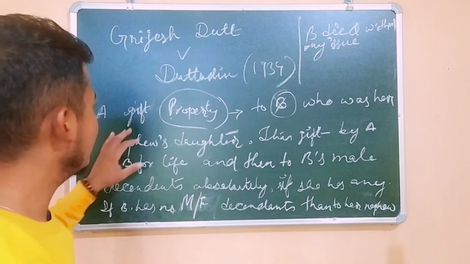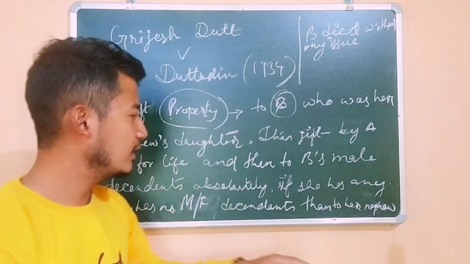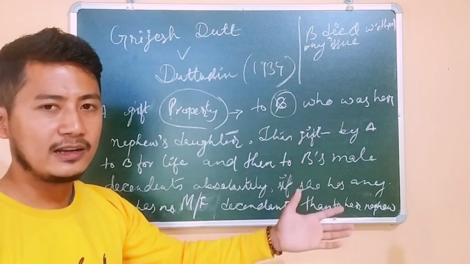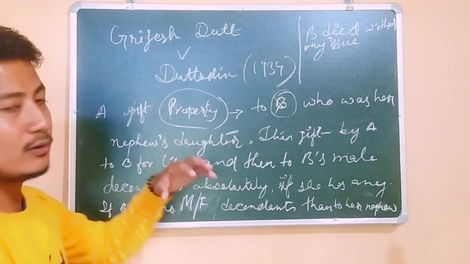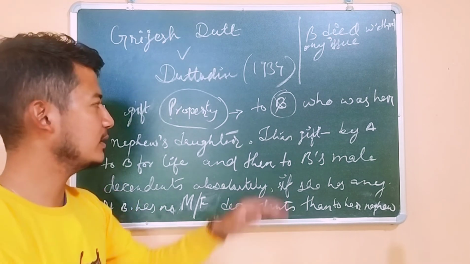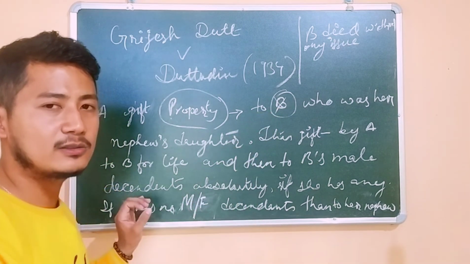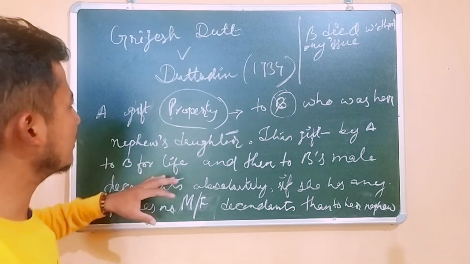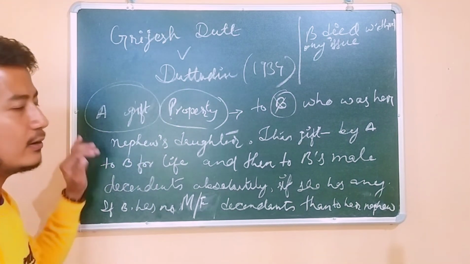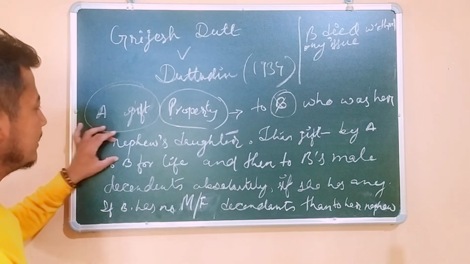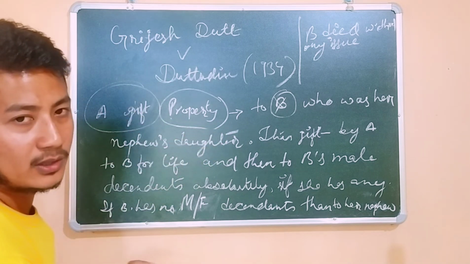So the condition, like if she does not have any issue, I mean any child or descendant, the property will go to the hands of the nephew, will not be concluded like that, because when the prior interest is cancelled, the subsequent interest will also be cancelled. So here the property will remain in the hands of the transferor only. Whoever is legal heir there will get the property. So this kind of person cannot claim the property.